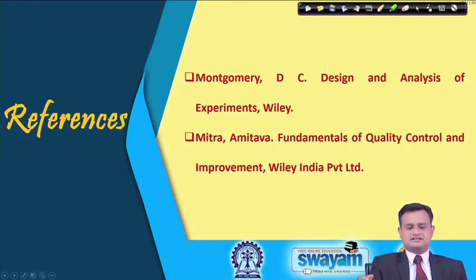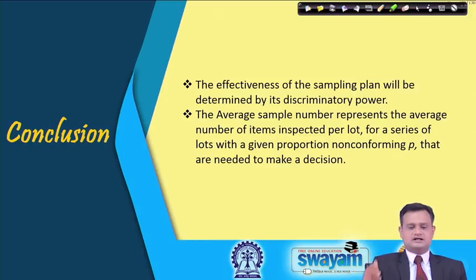These are the references. Mainly I have used Mitra for this particular lecture, and we have to devise an effective discriminatory sampling plan which helps producers and consumers both to have a consensus on a particular value of N, C and so on.